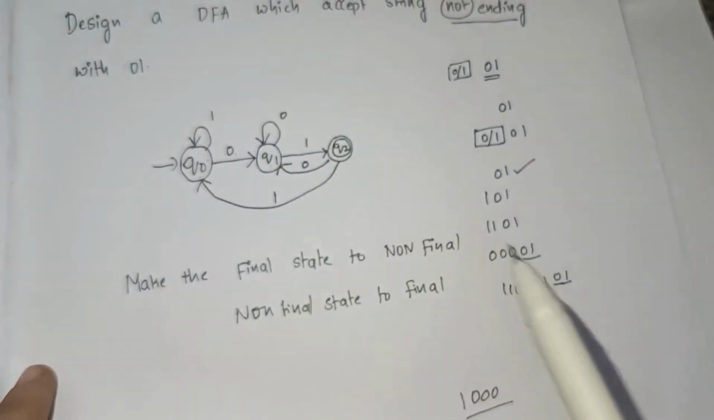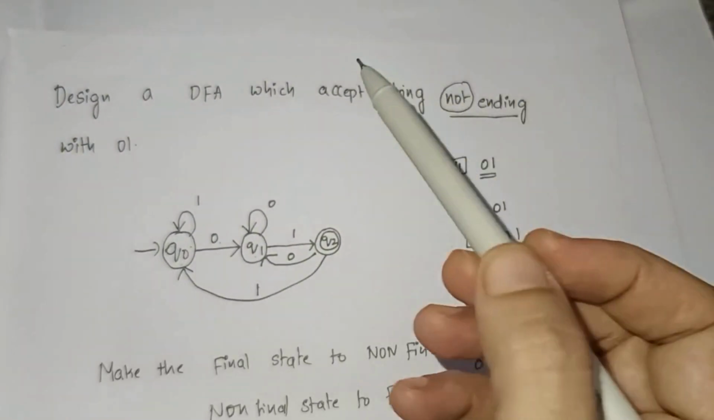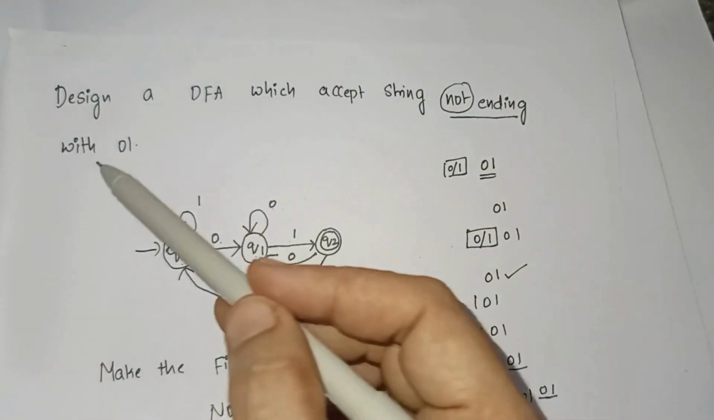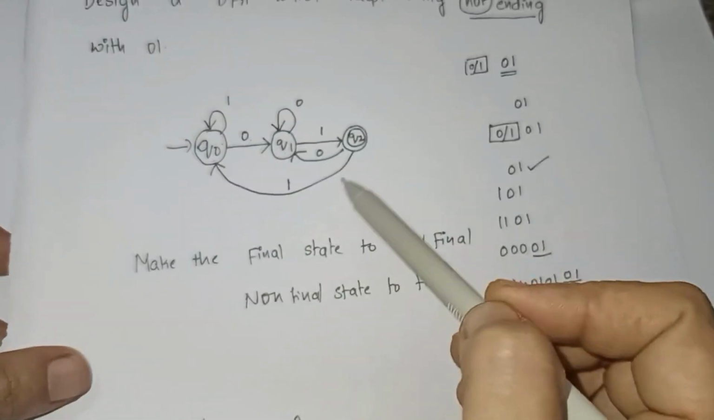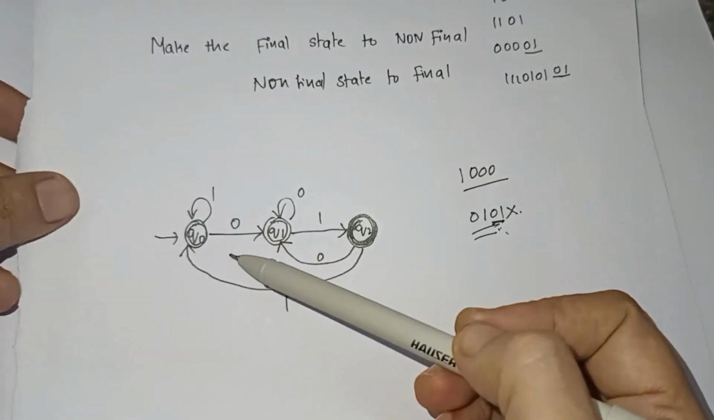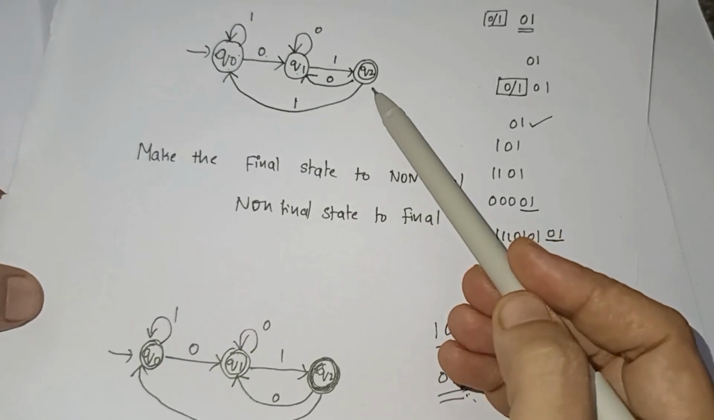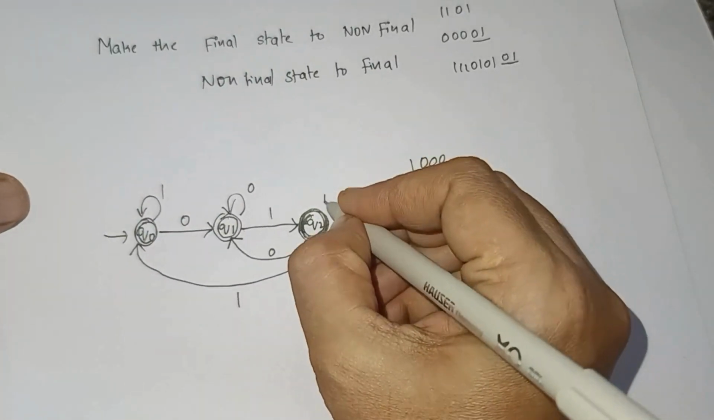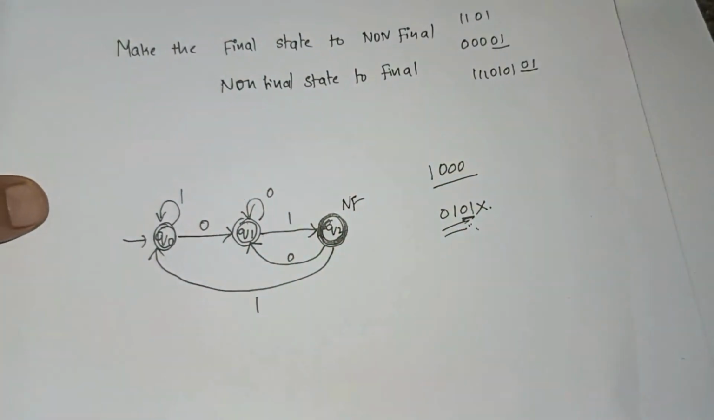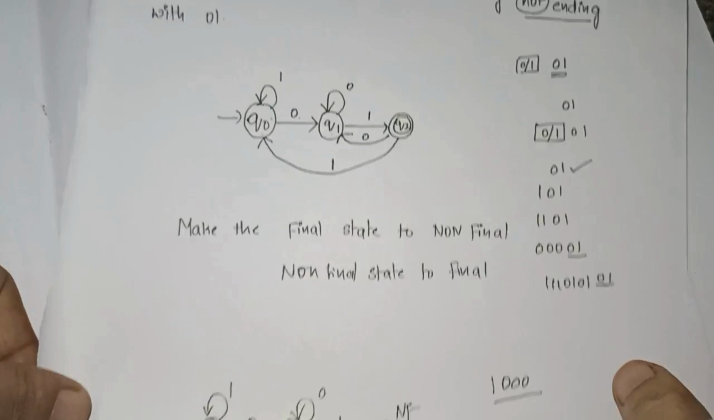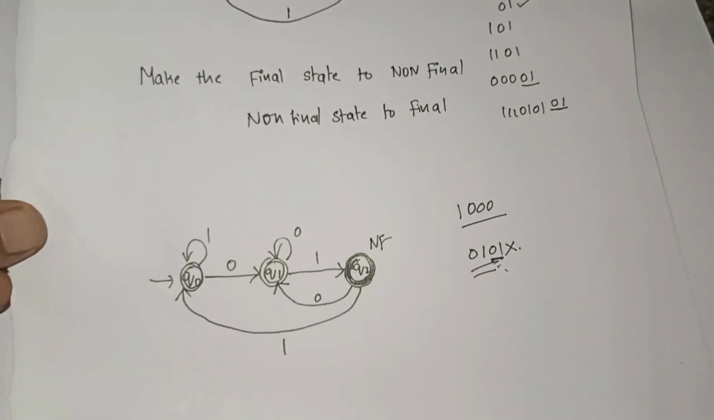So in that way we design a finite automata first ending with 01 and then take the negation of this finite automata. We get the non-final states as final states and the final state as non-final. Hence the DFA we have written is correct.